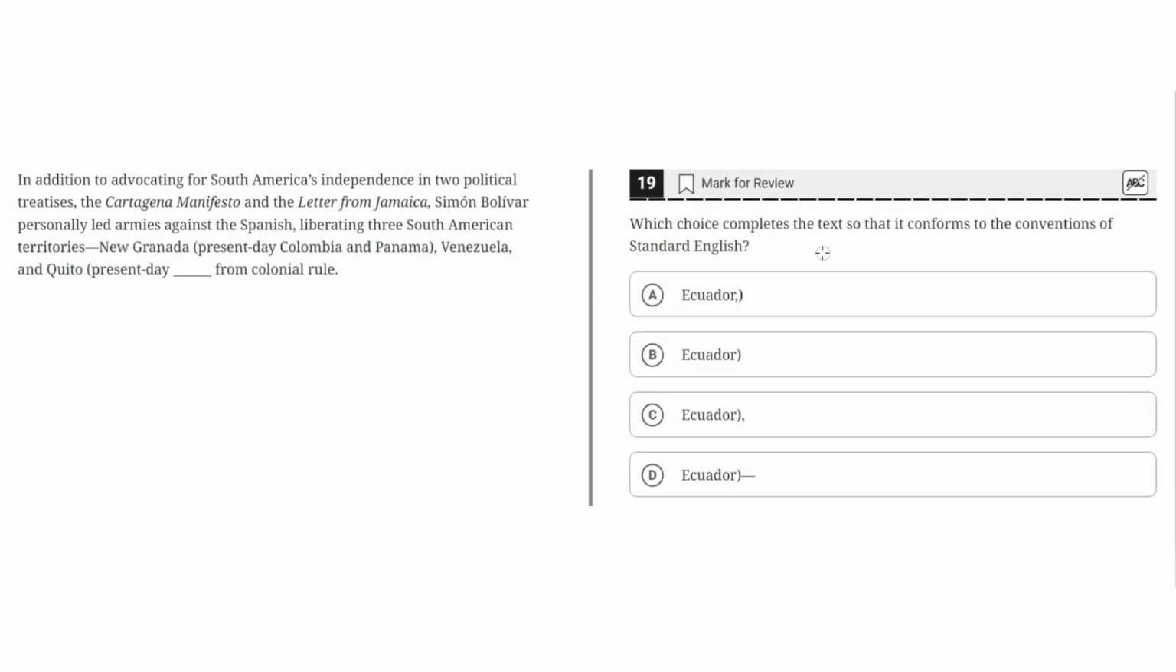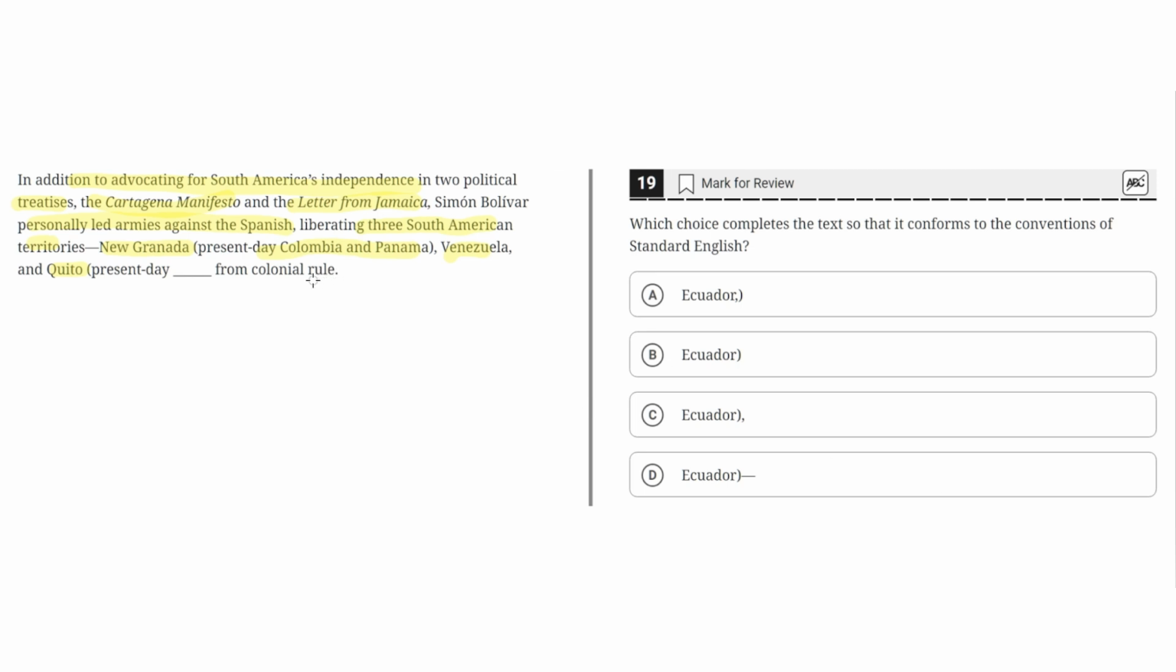Which choice completes the text so that it conforms to the conventions of standard English? In addition to advocating for South America's independence in two political treatises, the Cartagena Manifesto and the Letter from Jamaica, Simón Bolívar personally led armies against the Spanish, liberating three South American territories: New Granada, present-day Colombia and Panama; Venezuela; and Quito, present-day blank, from colonial rule.